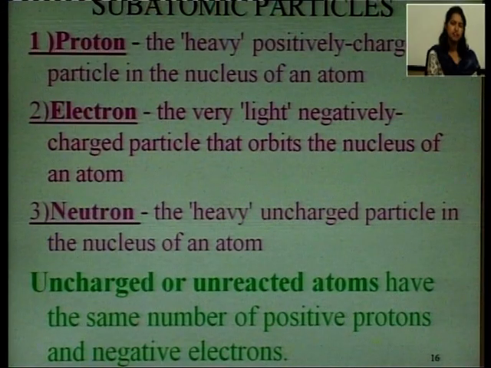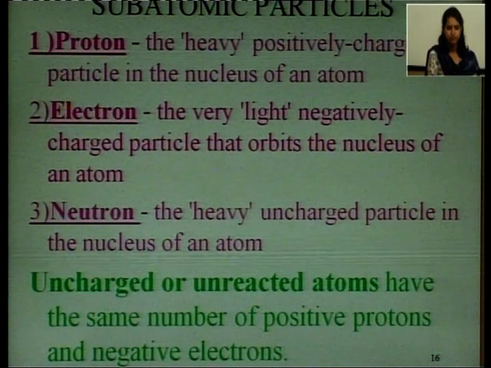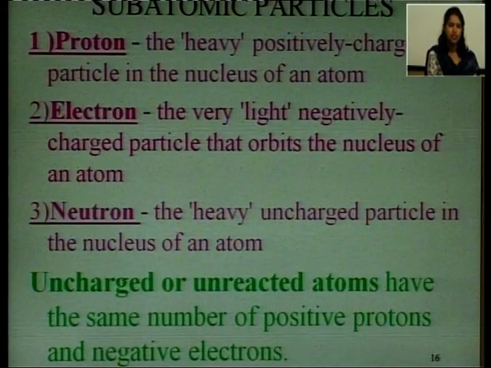Neutron is heavy, but it is an uncharged particle in the nucleus of an atom. The uncharged or unreacted atoms have the same number of positive protons and negative electrons. That means, in case of an atom which is uncharged or which has not reacted, the number of protons and the number of electrons are equal.